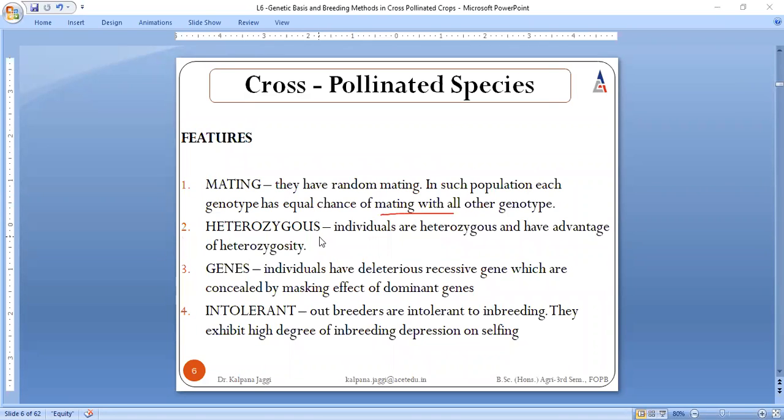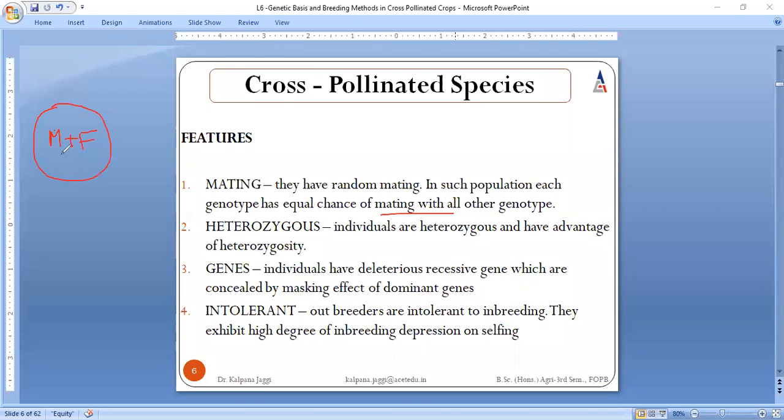Further, it can be like now see, because any pollen grain of any flower can mate with any other female part of any flower. That means here there is taking place a random mating. Earlier, when we were discussing self-pollinated species, we said within the flower there is a presence of male unit and female unit.